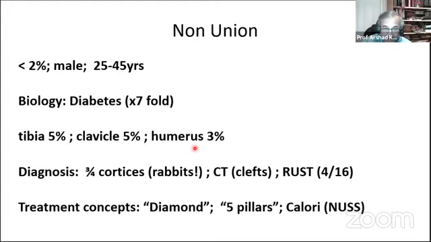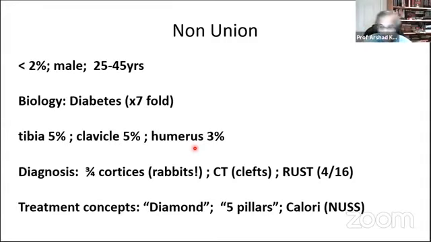The traditional 3 out of 4 cortices was actually in rabbits, 22 rabbits, and that's where that paper came from. With the CT scan, we still don't know what we mean by clefts in bone. Looking at callus, the RUST classification is also available, but more or less we have a working idea of what a non-union is. And the treatment concepts have evolved from bringing together the soft tissue, bone, and biology, the mechanics and the biology together.